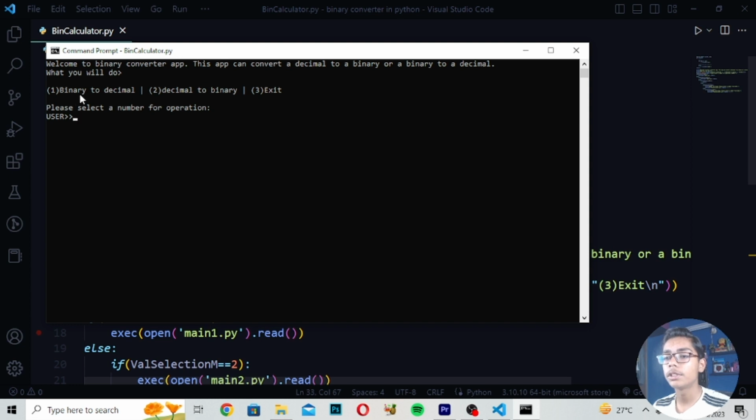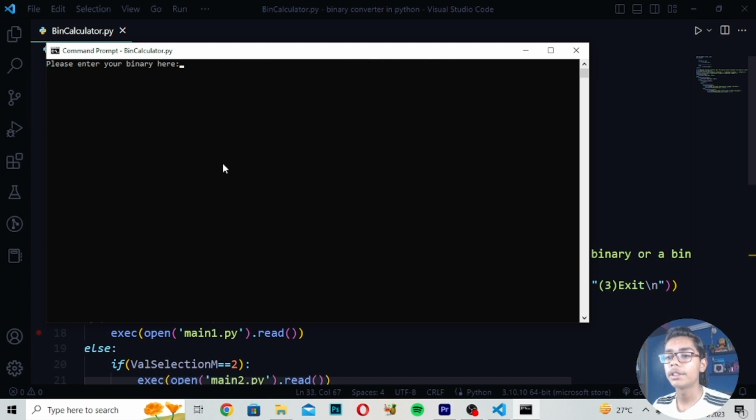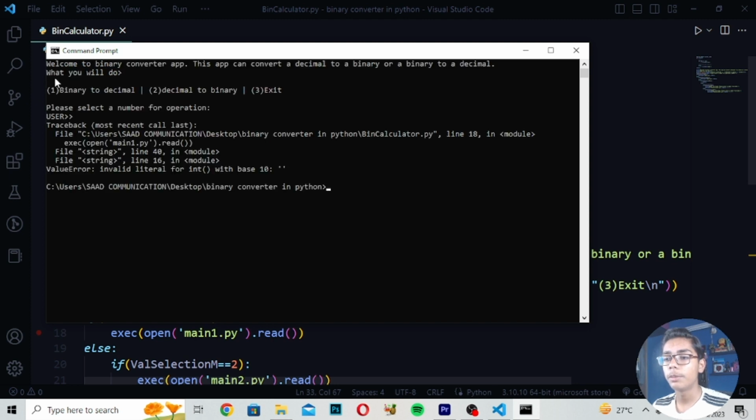So we have to first of all see whether this binary to decimal is converting or not. I'll be pressing 1. Now it is saying enter your binary, so I'll be writing here 2569. You can see now it is changing it into decimal and showing me your decimal is 57. So you can see here like this, it will be showing.